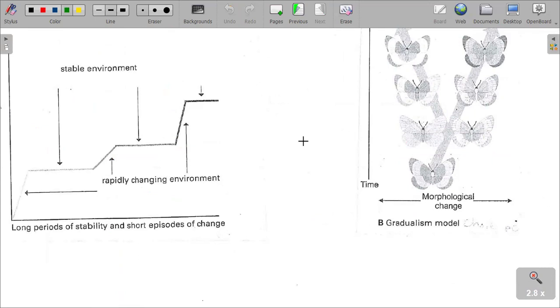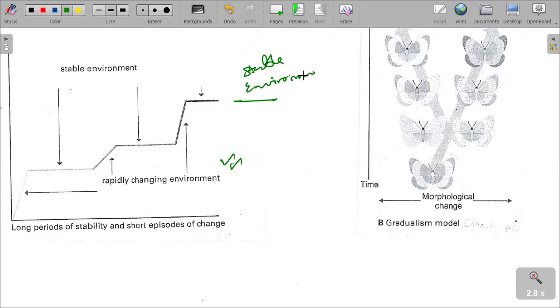So as you can see, in gradualism, we have changes that are taking place, very little changes taking place there. And then we have this graph that I've illustrated here. What we must understand is that the constant level where the graph is horizontal, the horizontal part of the graph, shows a time of stable environment. Stable environment is shown.